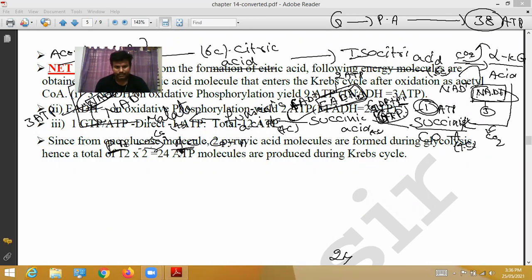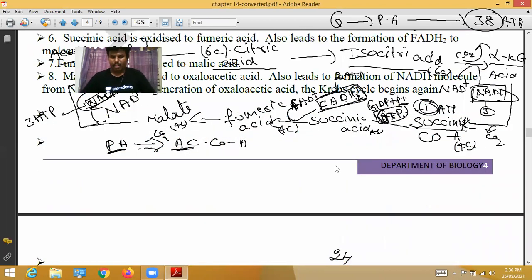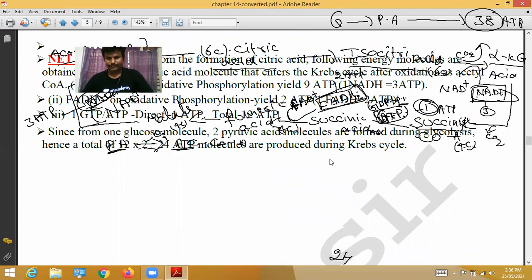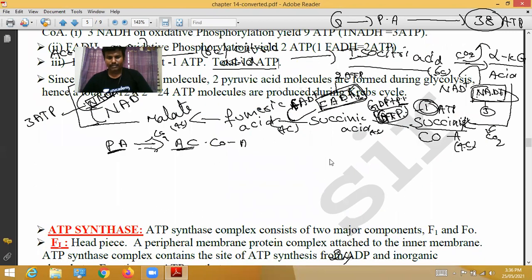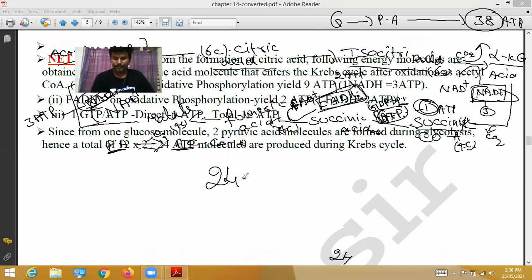Since one glucose molecule forms 2 pyruvic acid molecules during glycolysis, hence a total of 24 ATP molecules are produced during the Krebs cycle. Here 24 ATP molecules, Krebs cycle.